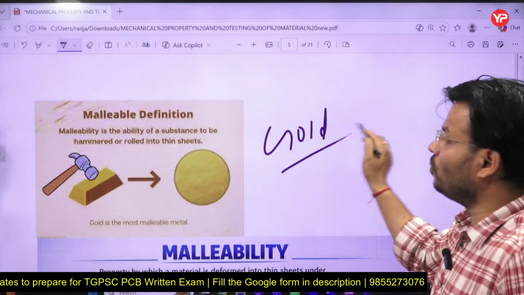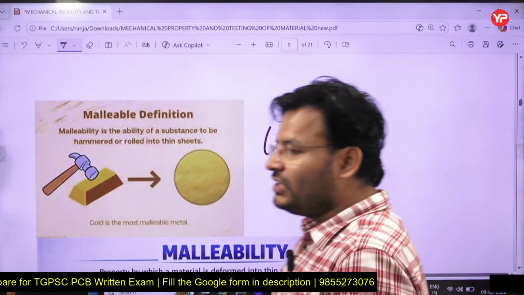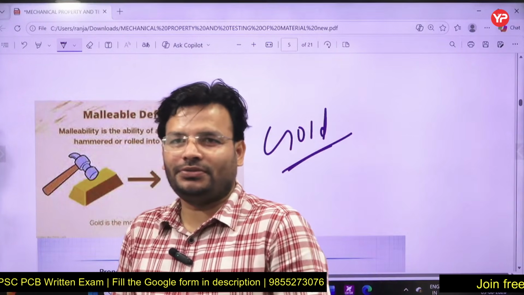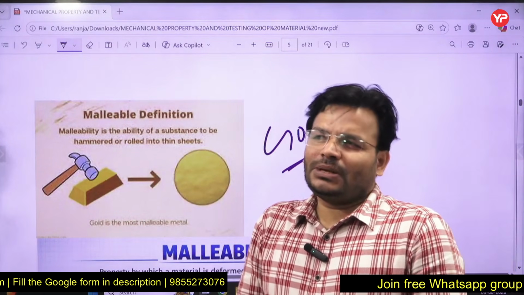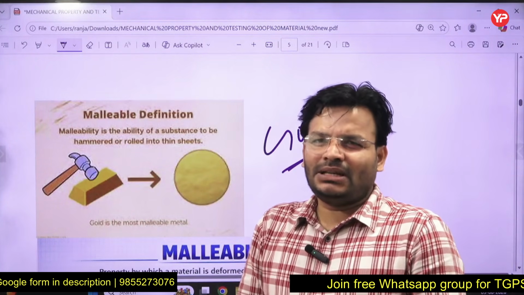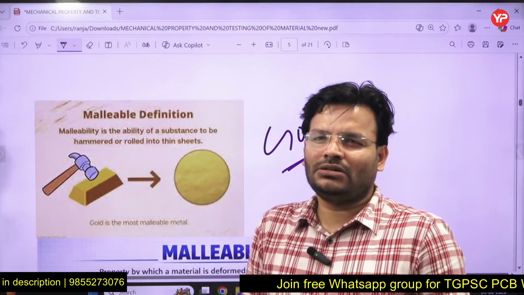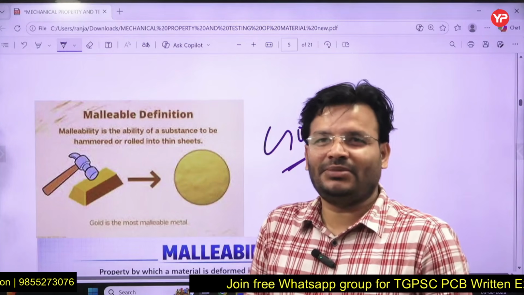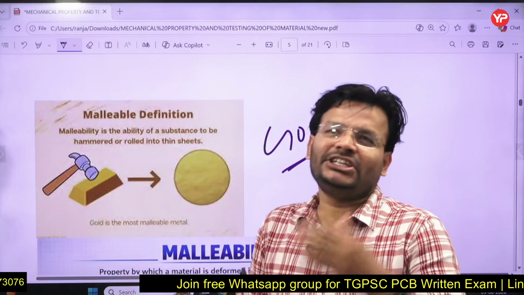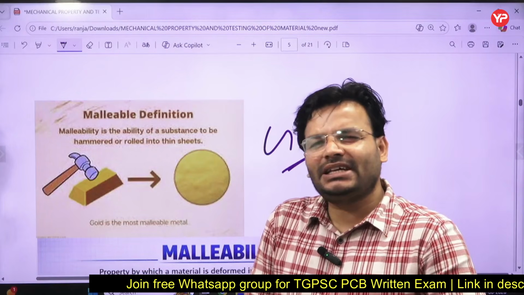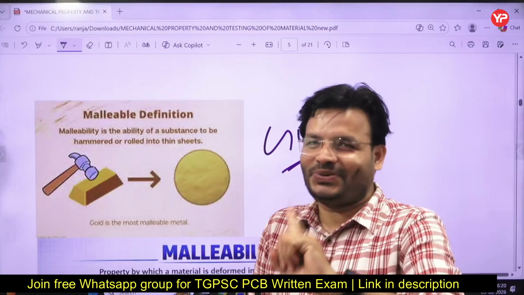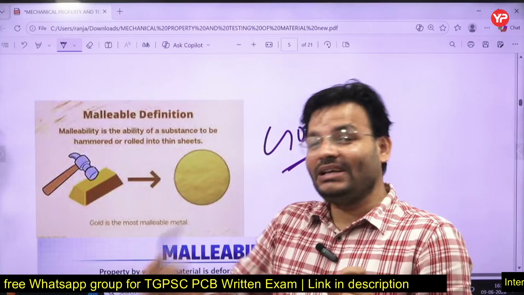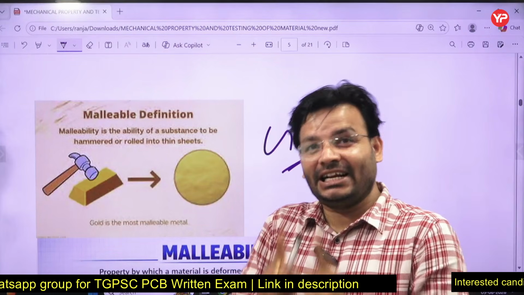And another thing to keep in mind, my dear friends: which material is most malleable? Again, the answer is gold. Gold is the most malleable material known till now. That means, sir, can I say all ductile materials are malleable? Yes, we can say all ductile materials are malleable. Having high ductility, there will be high malleability. But sir, can I say all malleable materials are ductile? No, you cannot say that. You can say all ductile is malleable; that is 100% right.